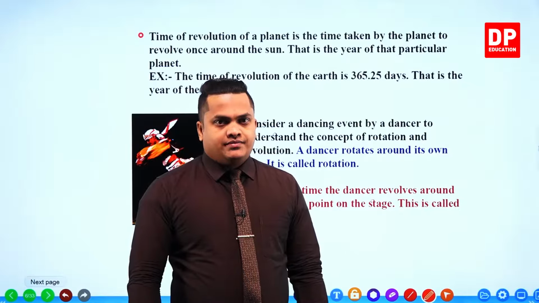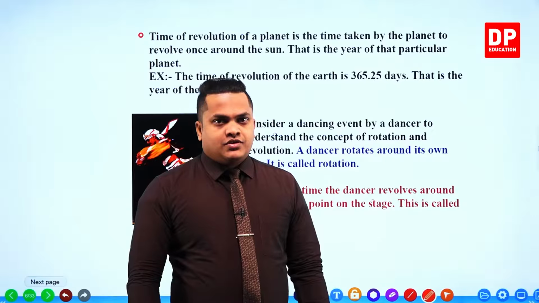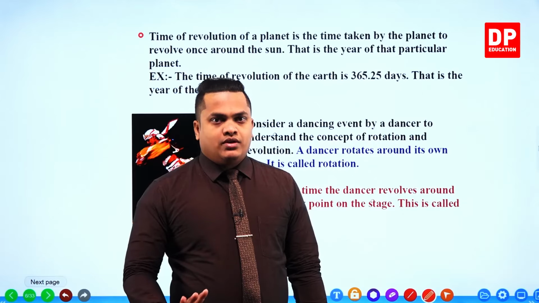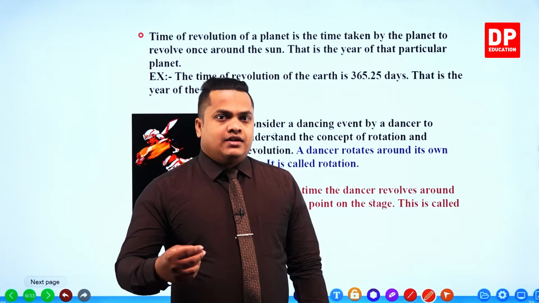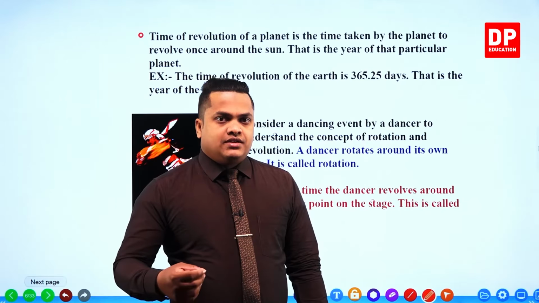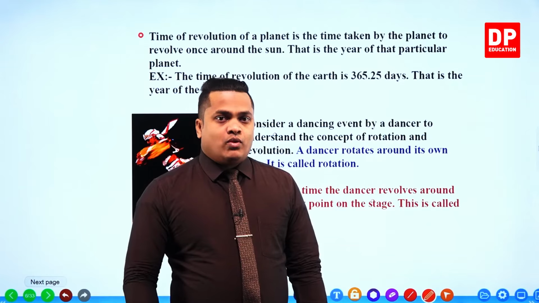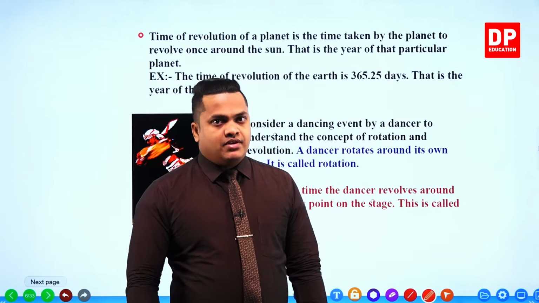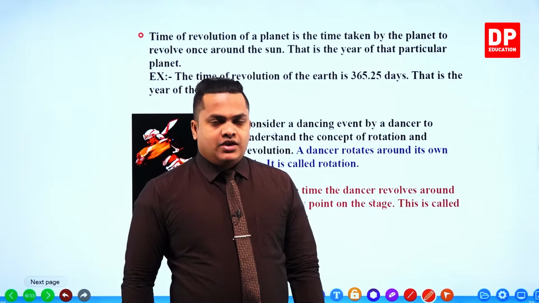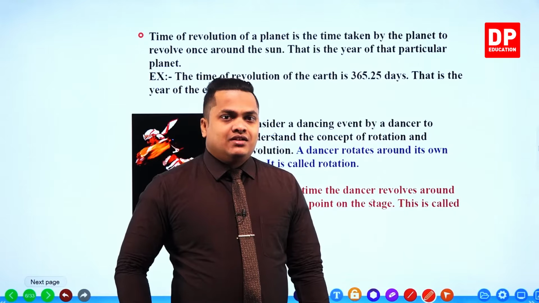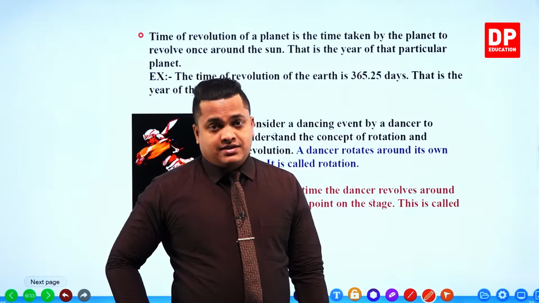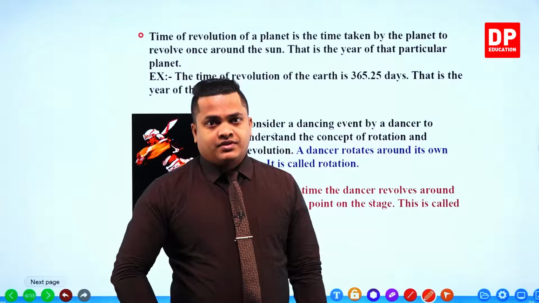So day means time taken to complete one cycle around itself. Year means time taken to complete one cycle around the sun. Remember, it should rotate around itself. So this is the year and day for a certain planet, my dear children.